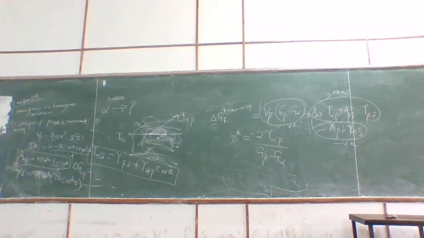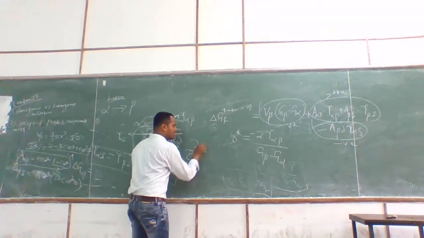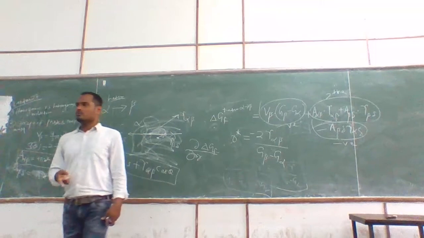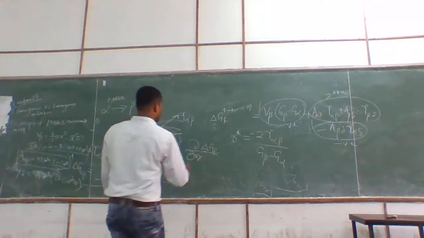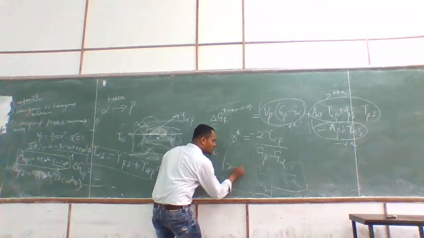And how is this coming? You just have to do the derivation. You have to take the derivative d by dr of delta GF. Can you derive this right now? Just write d delta GF by dr, where r is equal to r star.